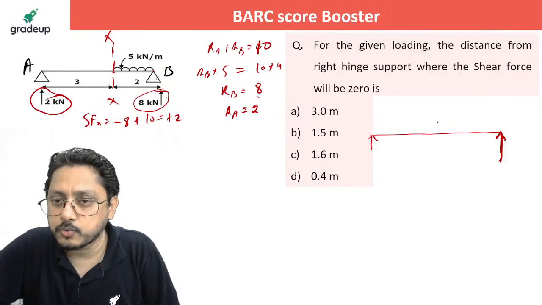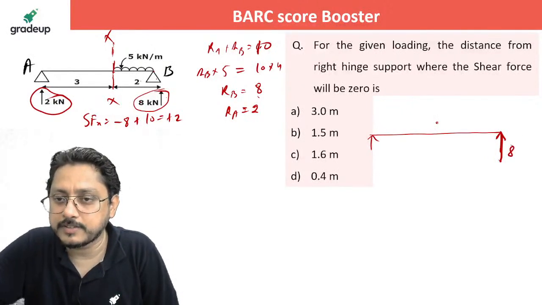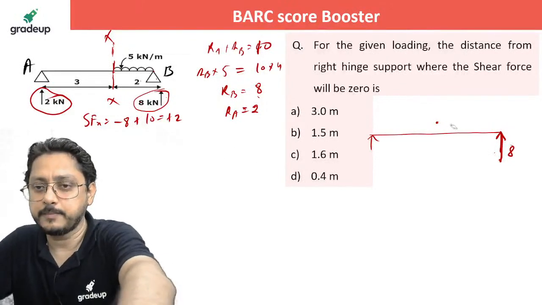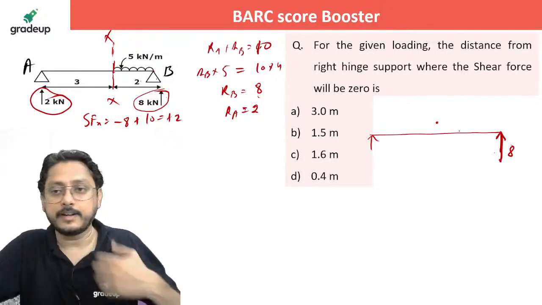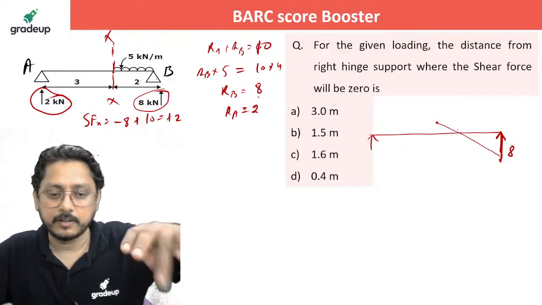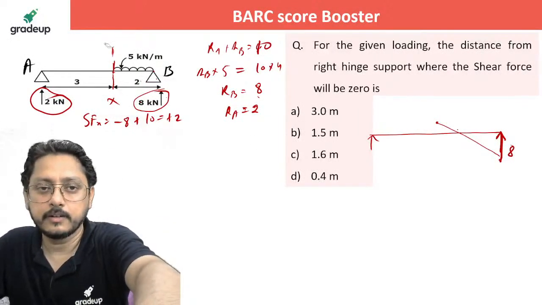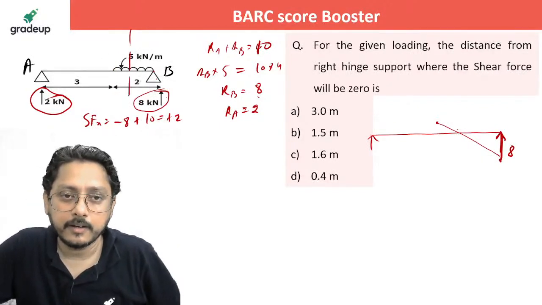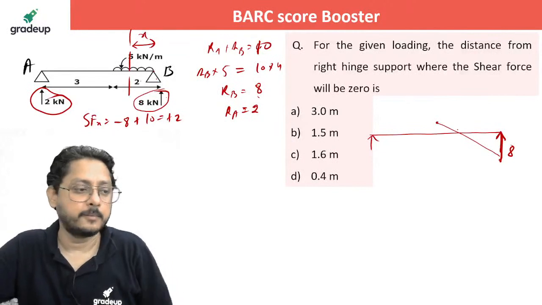So if it is plus 2 here and minus 8 here, it is very obvious that it is going to come at this location, isn't it? Oh sorry, this is a shear force diagram. So it is quite obvious that it is going to come at this location only, right? Now take the section in between. Take the section here only, in between that loading, and make it 0. That's all.